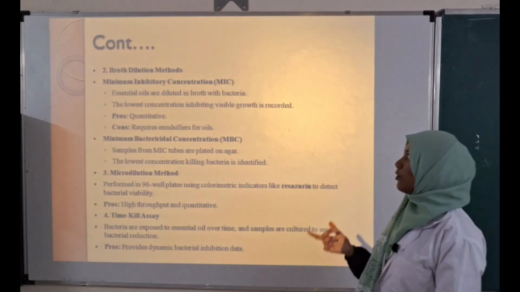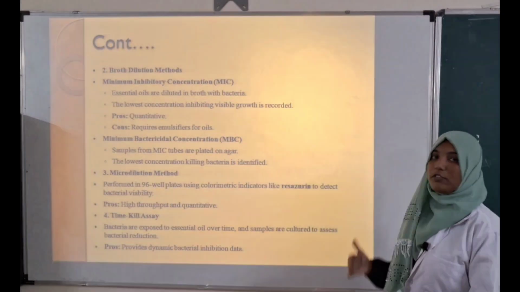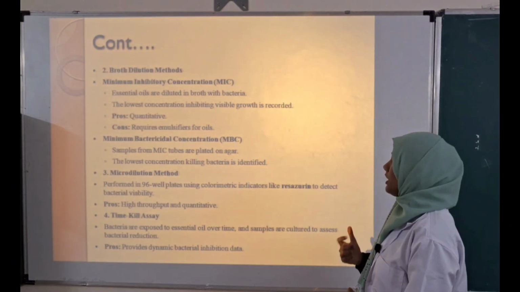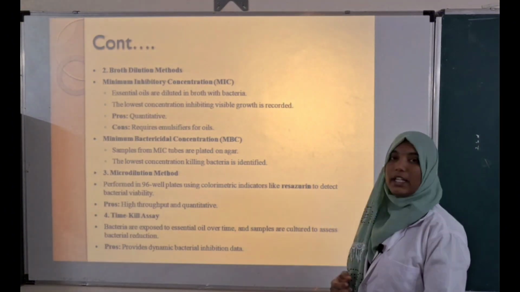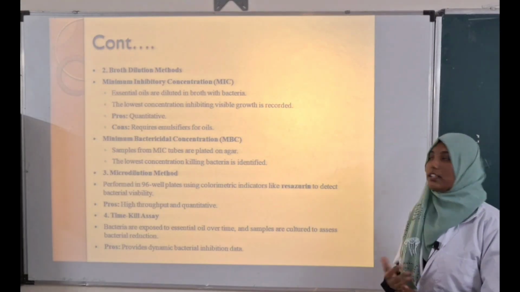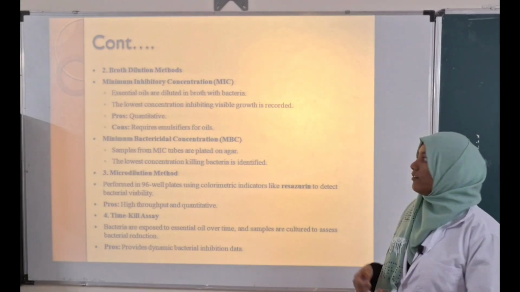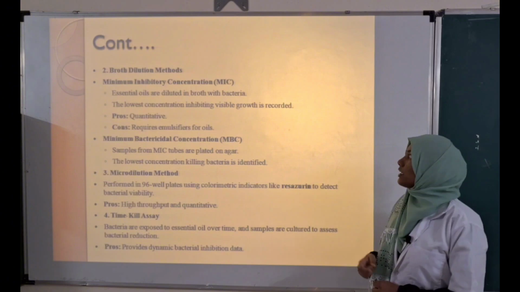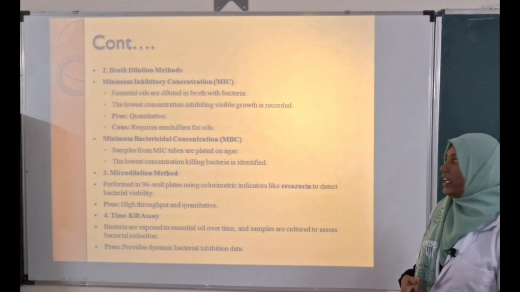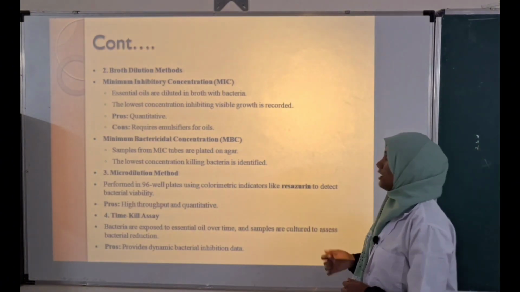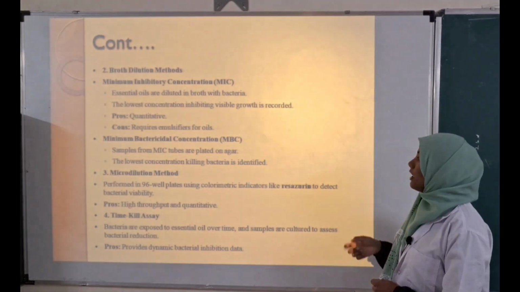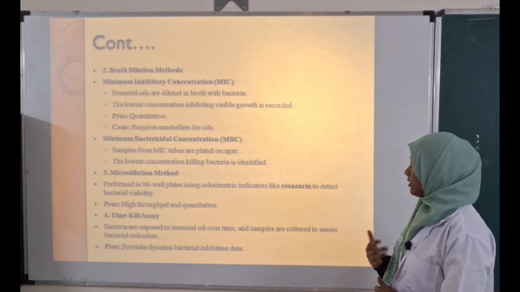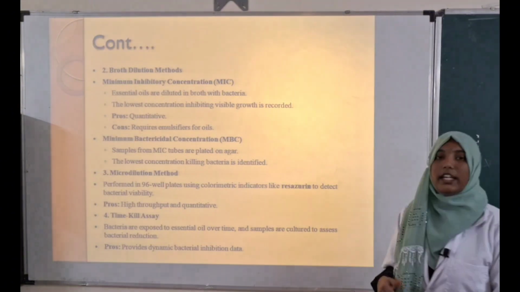Next method is broth dilution method. It is also of two types, minimum inhibitory concentration and minimum bactericidal concentration. First one, minimum inhibitory concentration. In this, essential oils are diluted with broth with bacteria. The lowest concentration inhibiting visible growth is recorded. In minimum bactericidal concentration, samples of MIC tubes are placed on agar. The lowest concentration killing bacteria is identified.